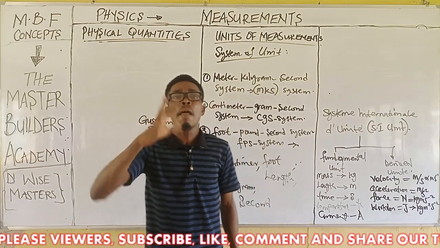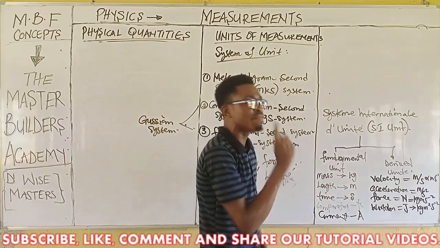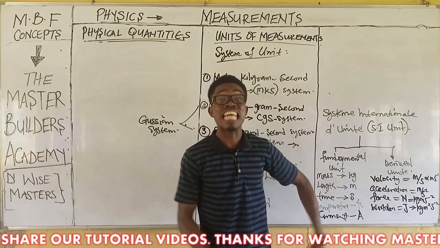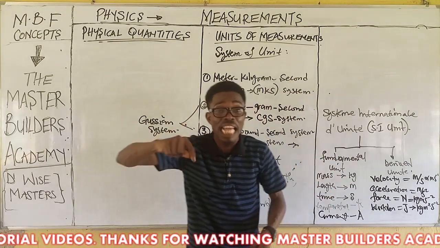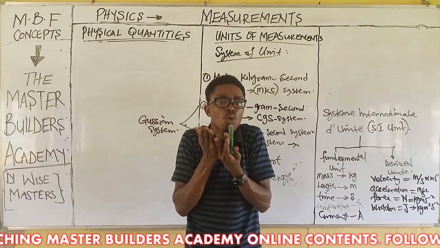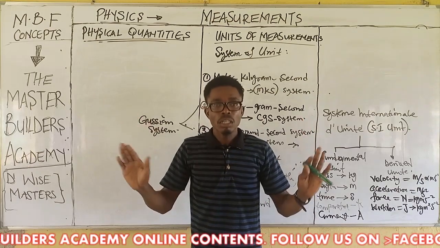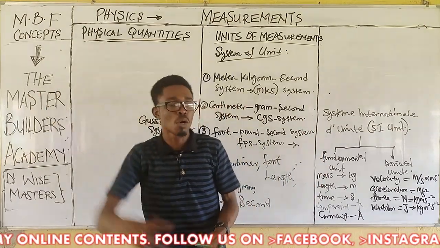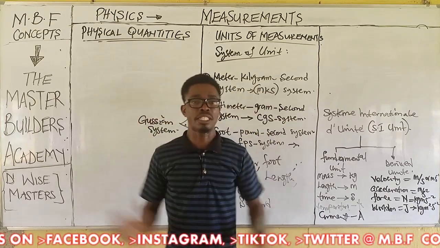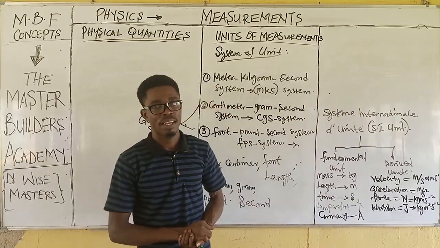So ensure that before you solve any problem in physics using any of these three fundamental quantities, they must be in this unit, except it is stated otherwise. If the question says you leave your answer in the units that the question came with, then that you are going to go. But if not stated that way, you must ensure that you convert to the acceptable SI unit. That's when you have the correct answer.